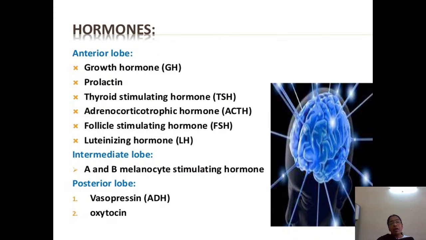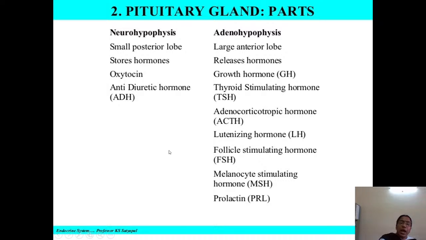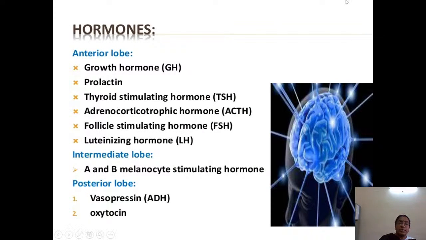We said the pituitary gland consists of an anterior lobe and a posterior lobe. The anterior lobe is the adenohypophysis, the posterior lobe is the neurohypophysis. In between the anterior and the posterior lobe, there is one more lobe, called the intermediate lobe, which is present between the adeno and the neurohypophysis.